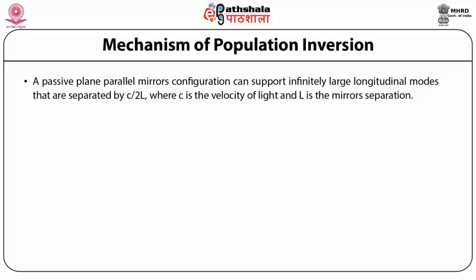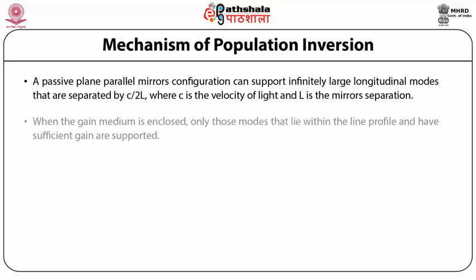A passive plane parallel mirrors configuration can support infinitely many longitudinal modes that are separated by c/2l, where c is the velocity of light and l is the mirror separation. When the gain medium is enclosed, only those modes that lie within the line profile and have sufficient gain are supported.